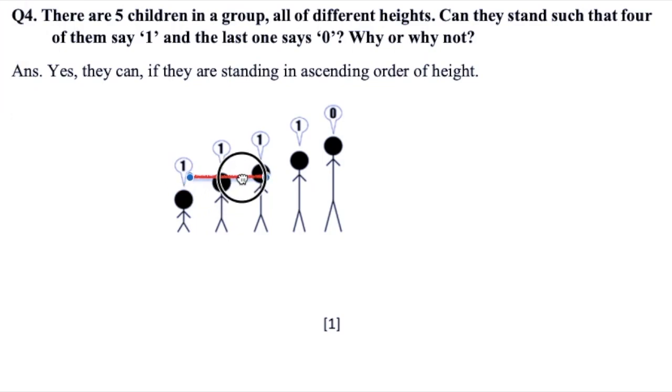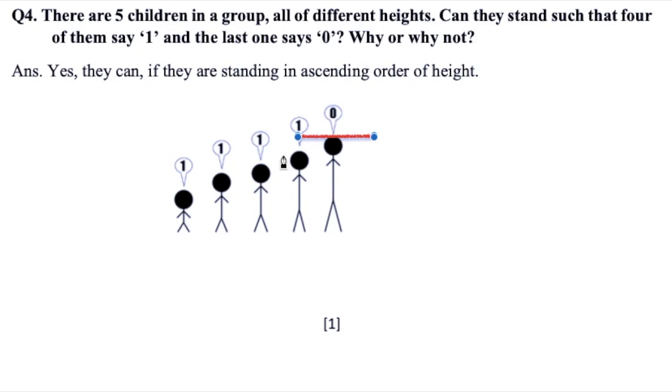Now, if he is saying 1, it means the left side is smaller and the right side one student is bigger, so he is also saying 1. He is also saying 1 because the left is smaller and the next one is taller. He is saying 1 because the left side is smaller and the right hand side is taller. But the last boy is saying 0.